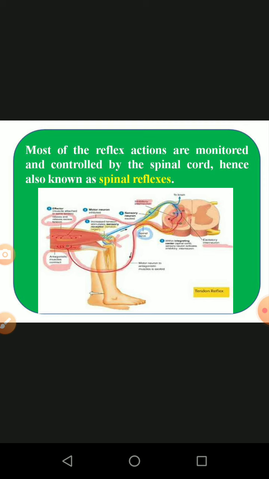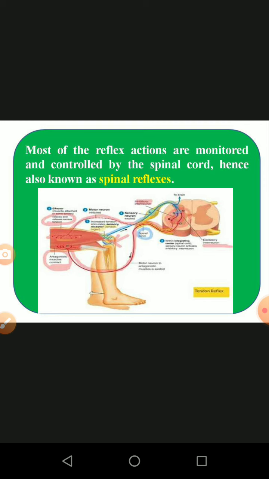So from this diagram we are going to see one image. A small pin is pricked into your leg. What happens? The signal is sensed by the sensory organ located in our body, which carries the impulse in the form of electrical and chemical reactions. It reaches the spinal cord through the central nervous system.